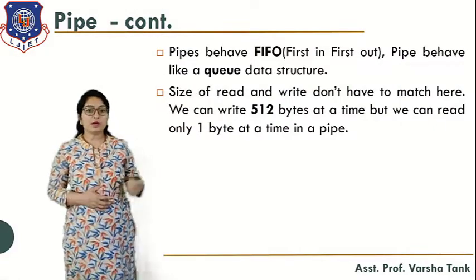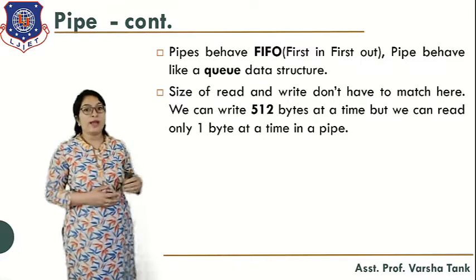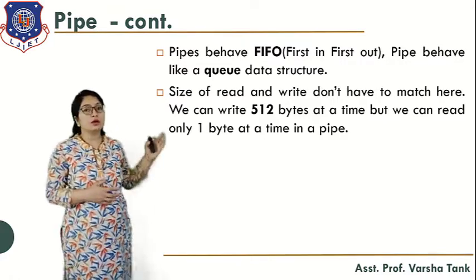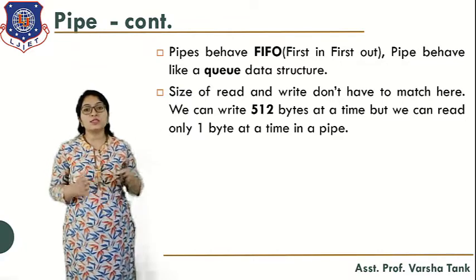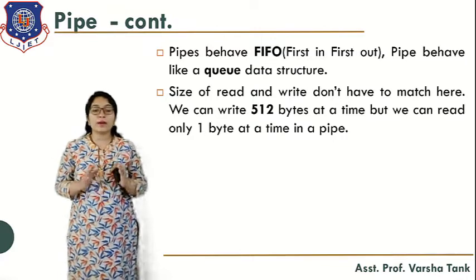Okay, so here pipe behaves like a FIFO, that is first in first out, and a pipe behaves like a queue data structure. Okay, so it will use this queue data structure, first in first out. Size of the read and write don't have to match here.